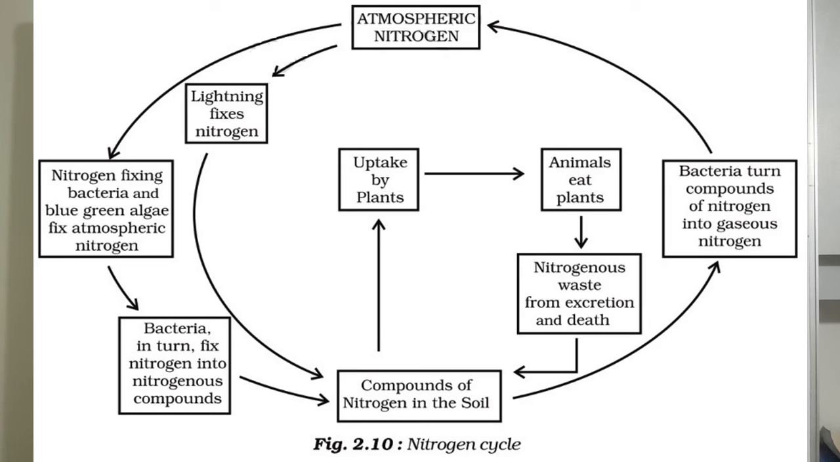These nitrogenous compounds are taken up by the plants. From plants, they enter into the animals. Animals eat these plants. From animals, it goes as nitrogenous waste through excretion and death. Again, it goes back to the earth, that is, into the soil. Next, from the soil, some bacteria release this nitrogen to the atmosphere. Bacteria turn compounds of nitrogen into gaseous nitrogen. So this is the diagram of the nitrogen cycle. Friends, practice the nitrogen cycle.